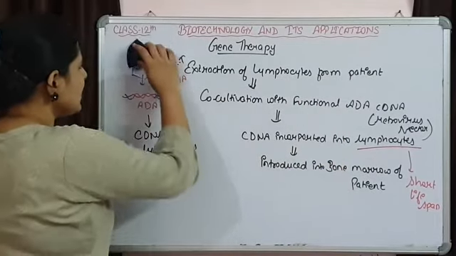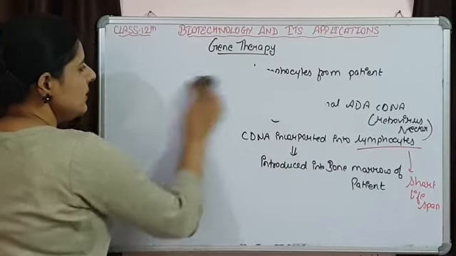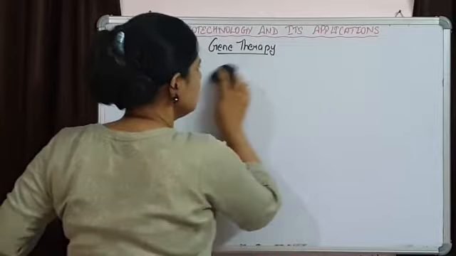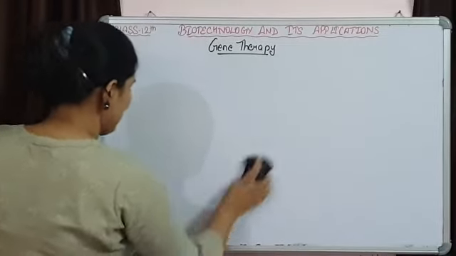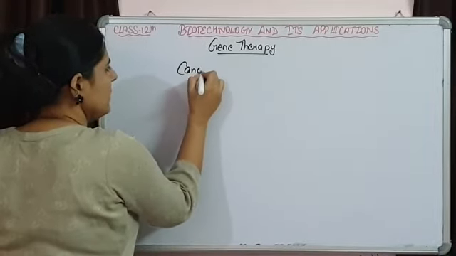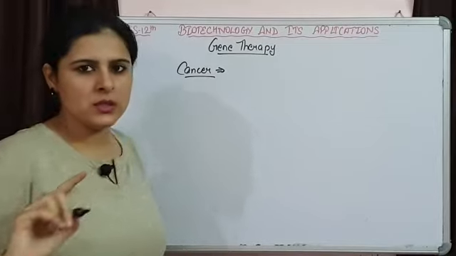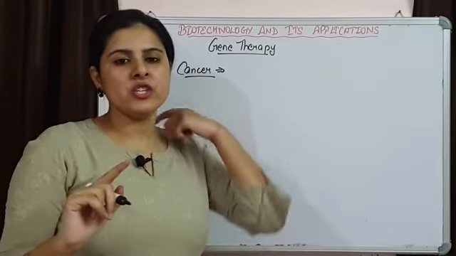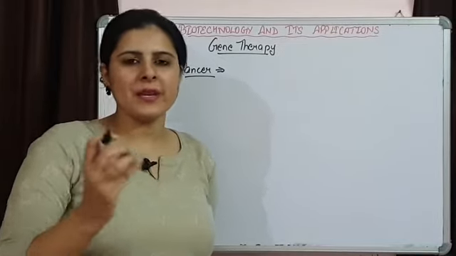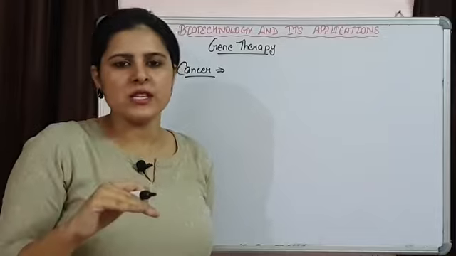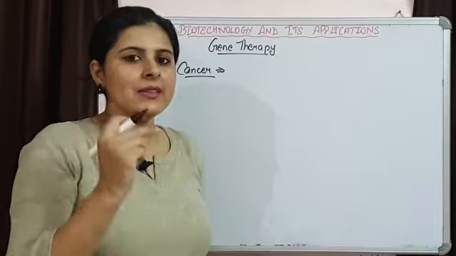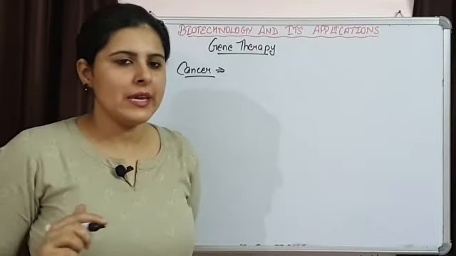Now this was one example. We can explain one more example also. If we talk about cancer, cancer can be caused by the inactivation of tumor suppressor genes. In our genome, there are lots of tumor suppressor genes present, which are responsible for the suppression of tumors. If these genes are inactivated, then they are responsible for the formation of cancer.